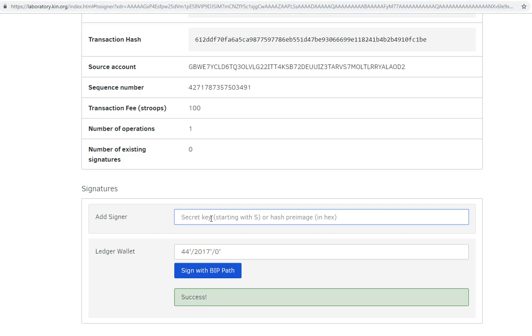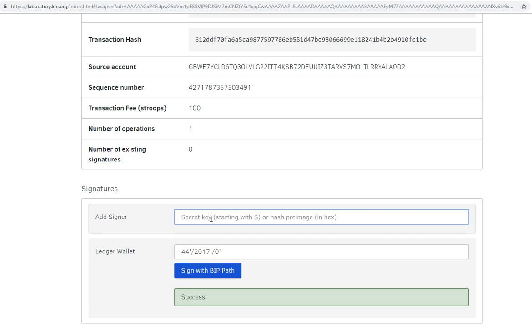You may also run into issues where you're seeing that something is not a successful BIP path. This means that you've typed in the BIP path incorrectly. On Kin, they use the 44 2017 1 through 9 path options for the Ledger Nano devices. This is different than the Stellar variant, so if you've got your Ledger set up and you've been signing Stellar transactions in the past, it's a totally different BIP format, so just make sure that that's punched in correctly.